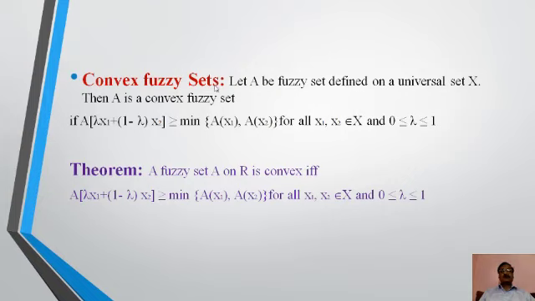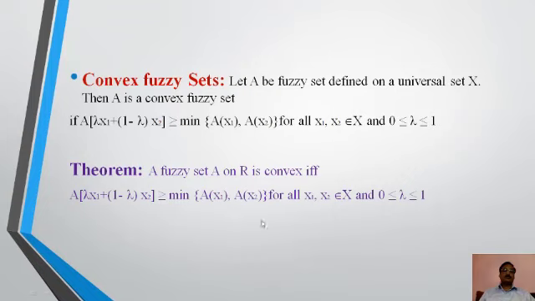This is called convex fuzzy set. This is the definition of a convex fuzzy set. Let A be a fuzzy set defined on a universal set X, then A is a convex fuzzy set if A of lambda x1 plus 1 minus lambda x2 is always greater than or equal to the minimum of these two values, or we can say the intersection of these two fuzzy sets, for all x1, x2 belongs to capital X, where lambda is lying between 0 and 1, including 0 and 1.